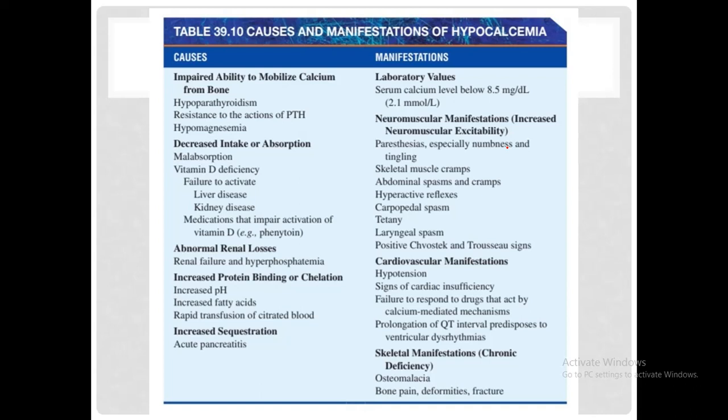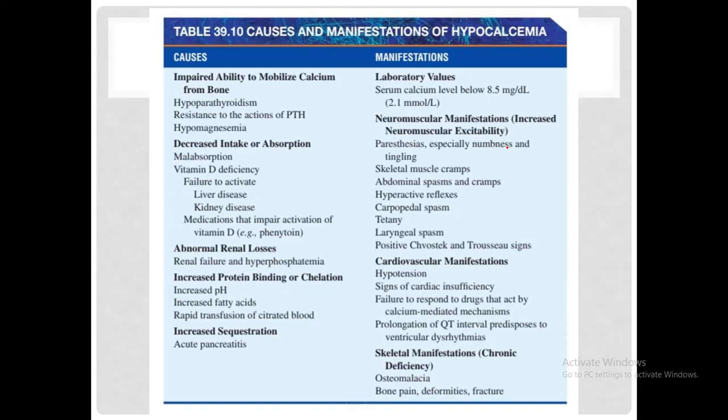Coming on to the next point, abnormal renal losses. In case of renal failure, we see that there could be hypocalcemia and hyperphosphatemia. Now you have to understand that calcium and phosphate have quite opposing management in the body. Parathyroid hormone has an antagonistic effect on both. Parathyroid hormone increases the level of calcium in the body but decreases the level of phosphate. So in renal failure cases, we see hypocalcemia and hyperphosphatemia.